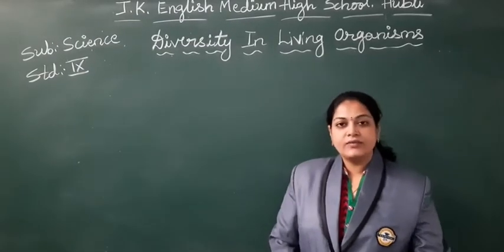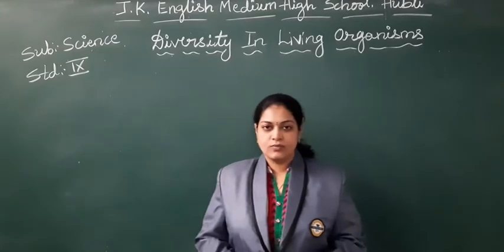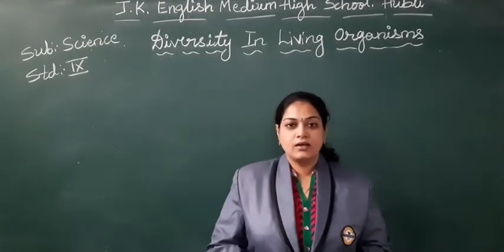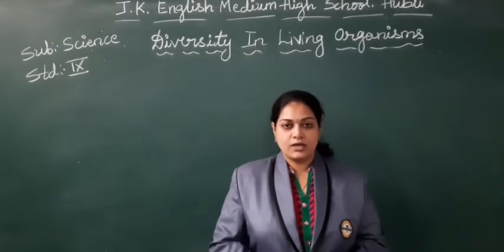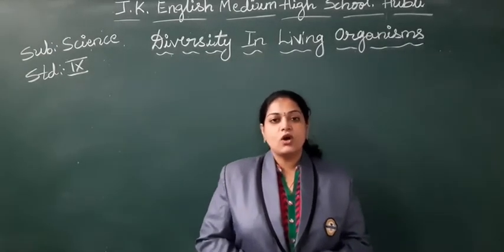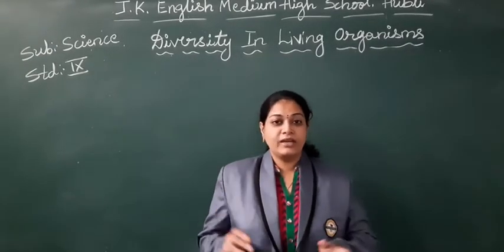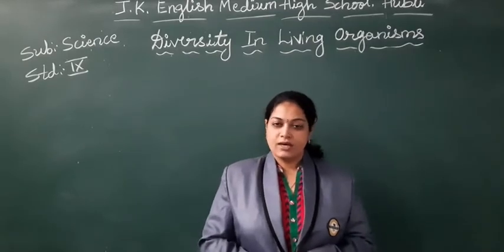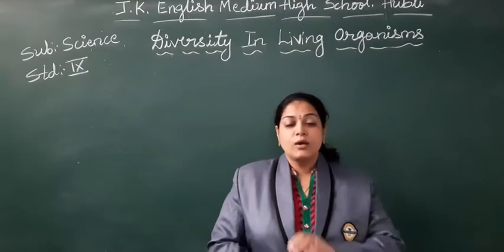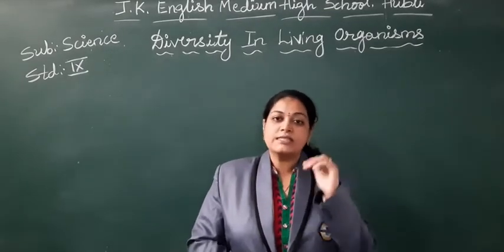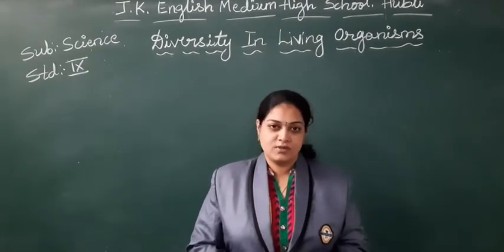As we have started with the 9th standard science and we have completed with the lesson tissues, let us move on to the new chapter. Students, on the earth we find many organisms, right? Many organisms in the sense millions of different species of organisms we find.